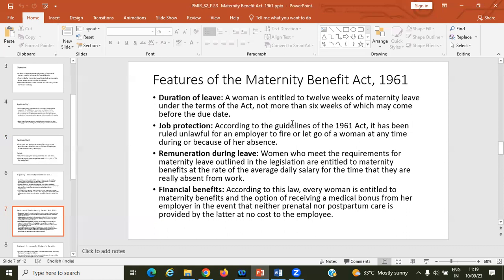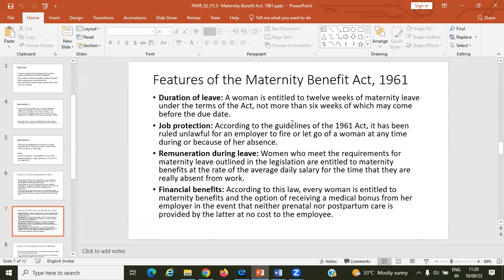A woman employee is entitled to 12 weeks of maternity leave under the terms of the act, not more than 6 weeks of which may come before the due date. So that is the minimum leave. Another feature is job protection.